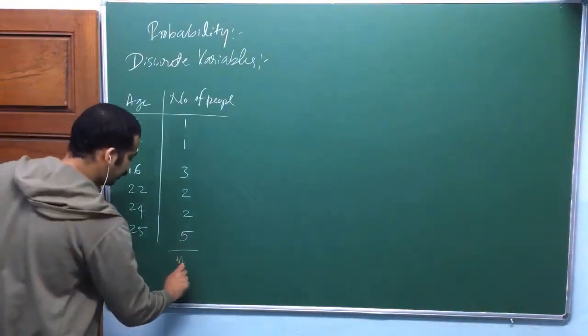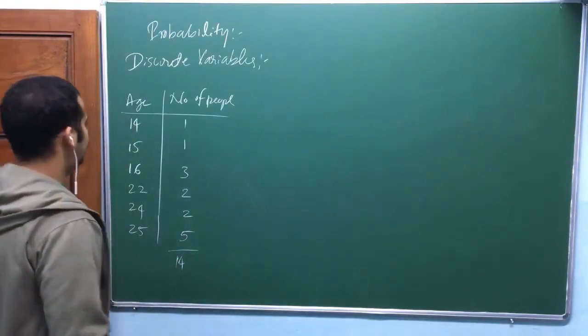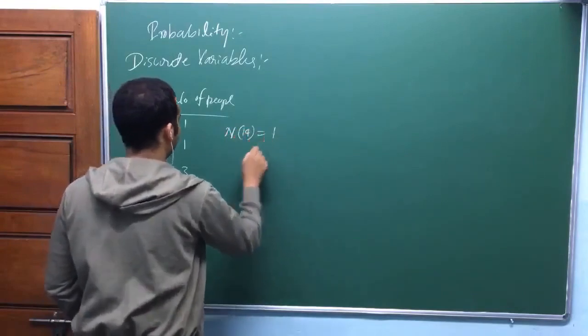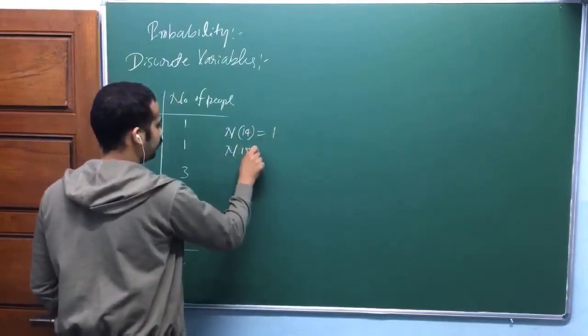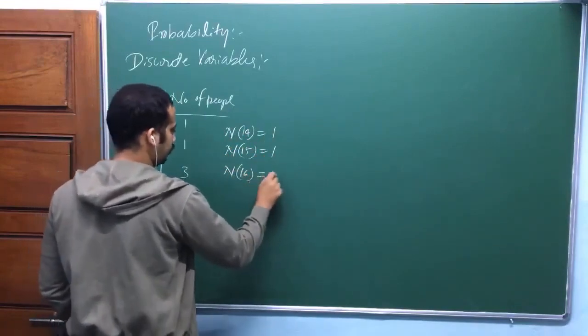14 is the number of people, isn't it? Is that okay? Now look here. The number of people with age 14, okay? What is this one? That's equal to 1. Number of people with age 15, that's equal to 1. Number of people with age 16, that's equal to 3.